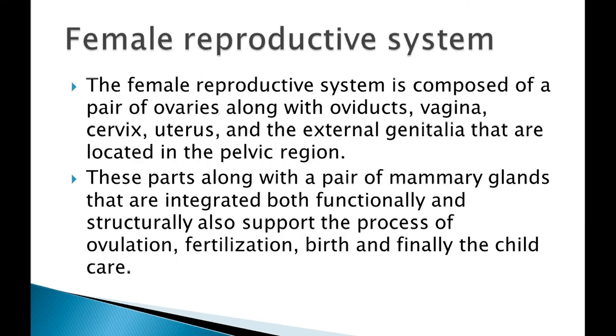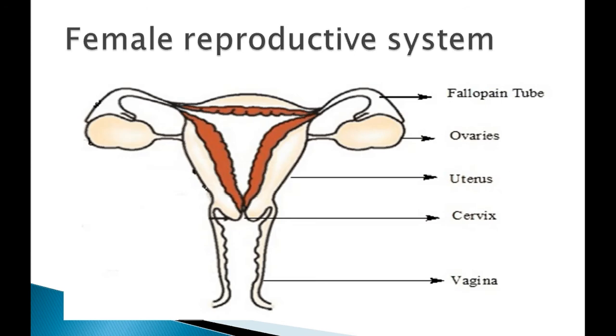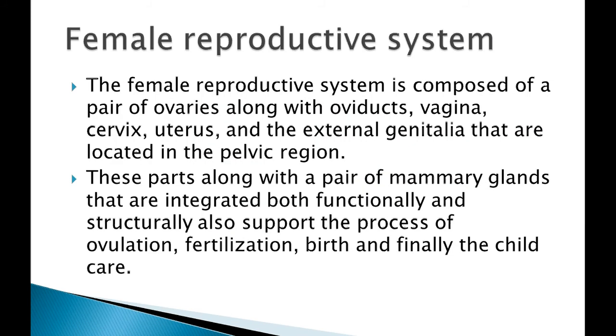The female reproductive system is composed of a pair of ovaries along with oviducts, vagina, cervix, uterus, and the external genitalia that are located in the pelvic region. If we see the structure of this female reproductive system, you can see that the ovaries are over here, and the fallopian tube, then uterus, then cervix, and then the vagina.